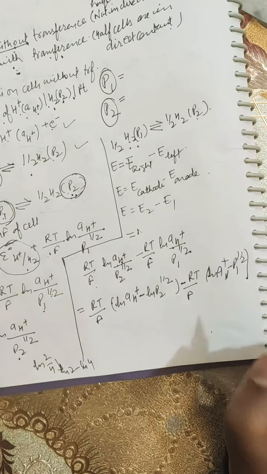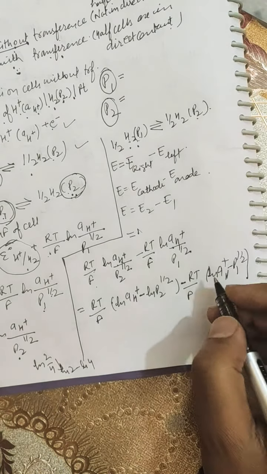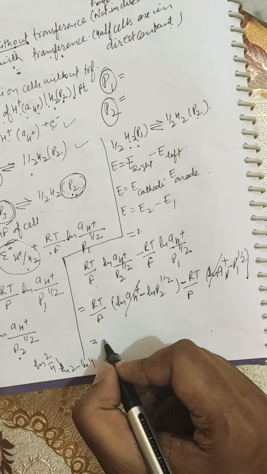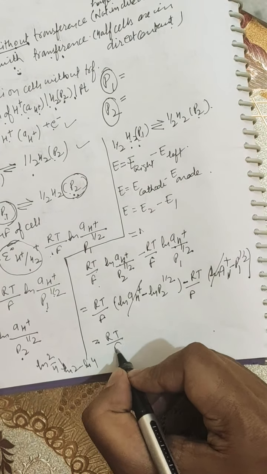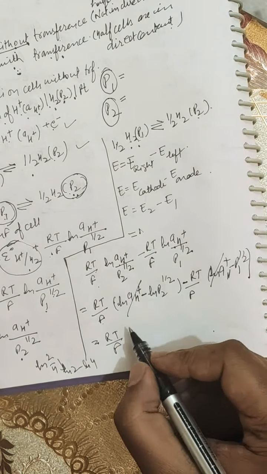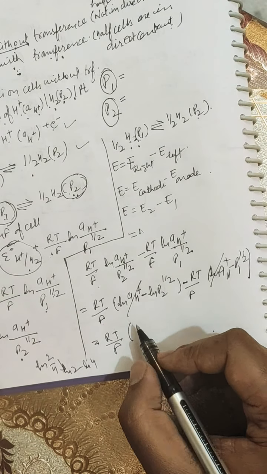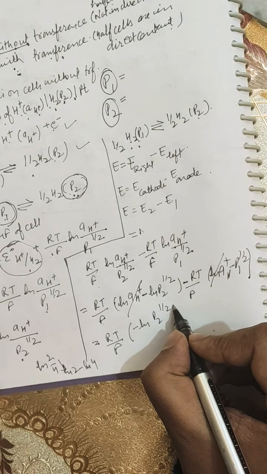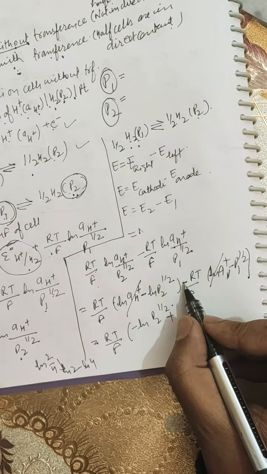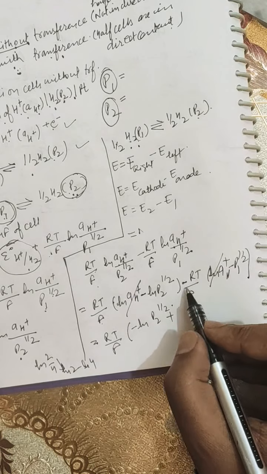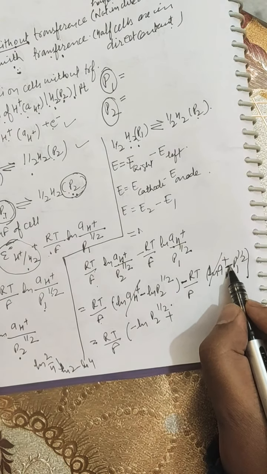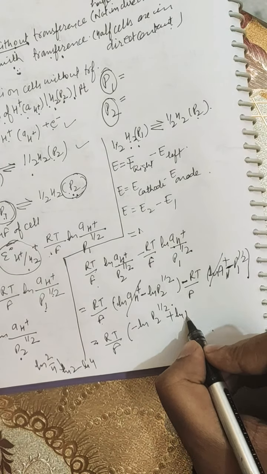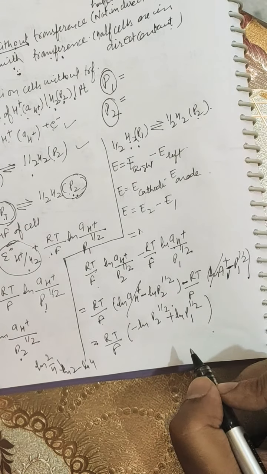Further, this a_H+ gets cancelled and the above equation becomes RT over F, because RT over F is common on both sides, into minus ln P2 raised to power half plus, when the bracket is opened, this minus multiplied by this minus becomes positive, so it is plus ln P1 raised to power half.